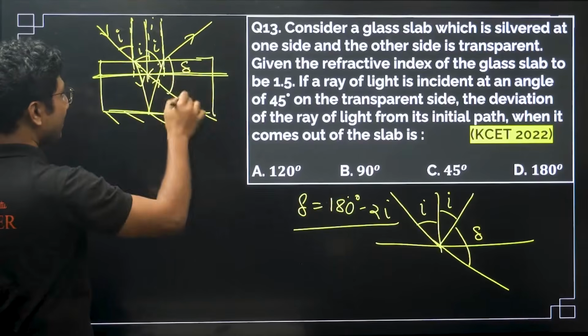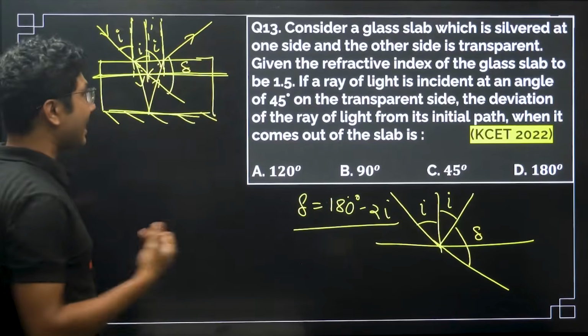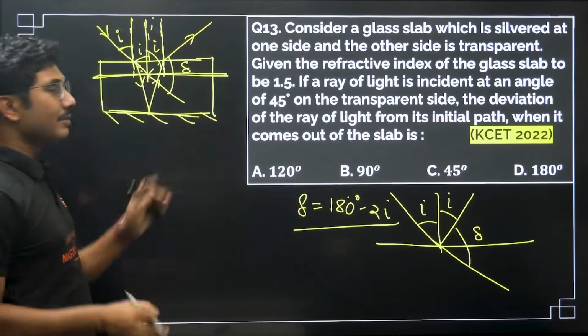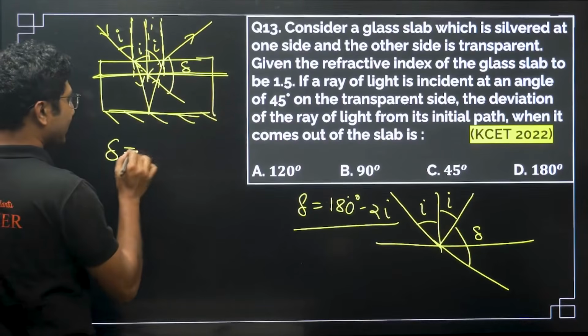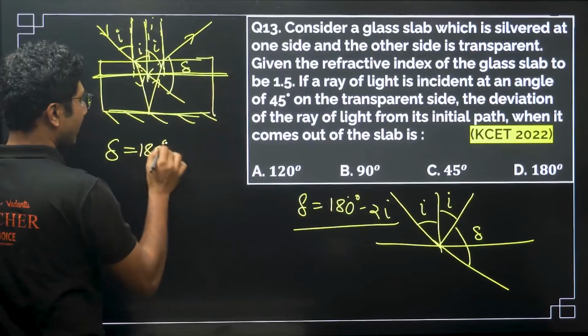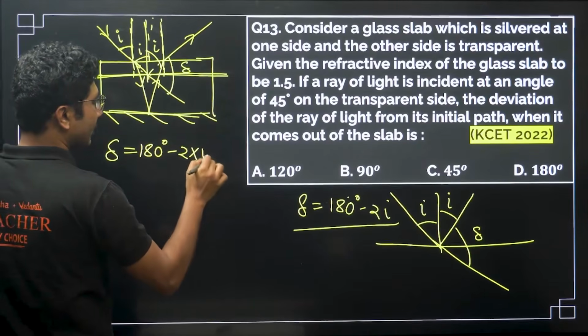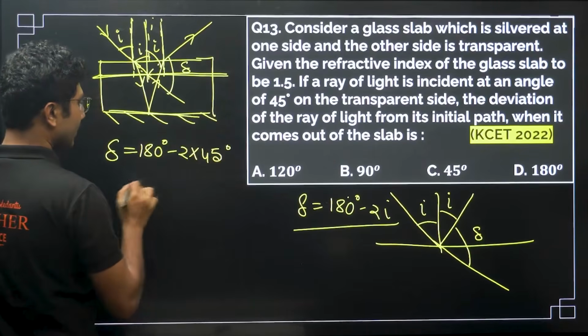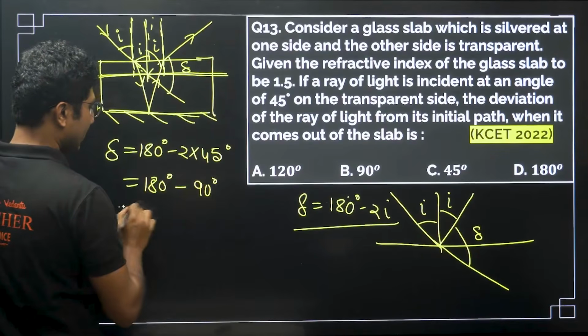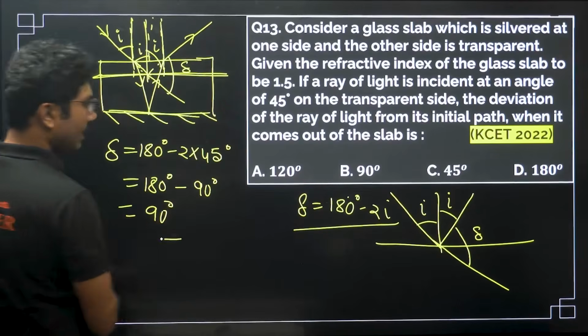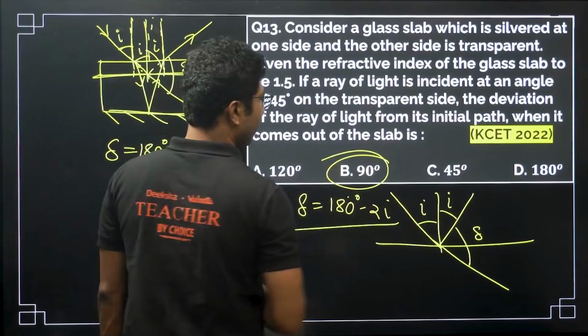Same initial path and final path, angle between initial and final path. Intermediate path does not matter. So it will be 180 degrees minus angle of incident, which is given over here as 45 degrees. So there will be 180 degrees minus 90 degrees, so that is 90 degrees. So 90 degrees is the angle of deflection.